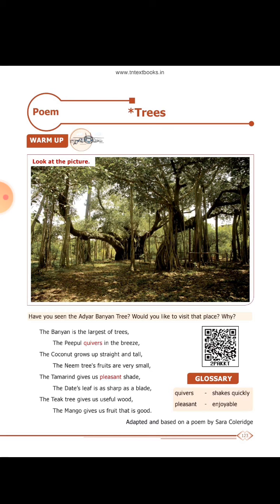First line: The banyan tree is the largest of trees. The banyan is the largest tree of all is the first line's answer. Poem: Banyan is the largest tree. This is already given in your picture. The peepal quivers in the breeze. Here the word quivers refers to